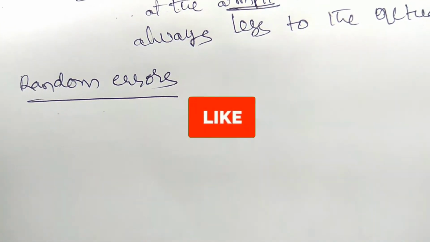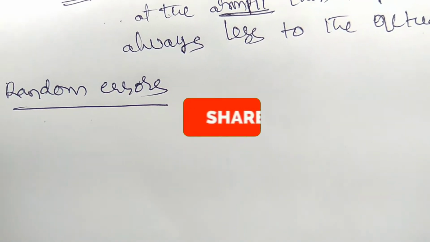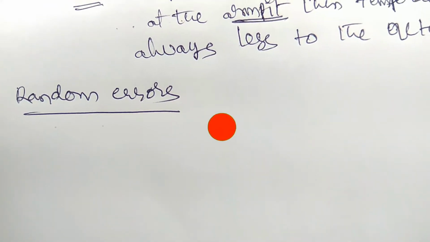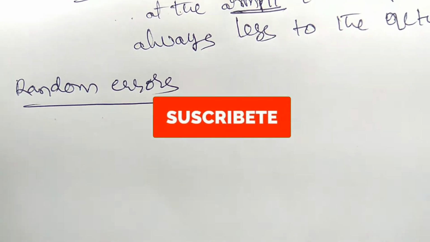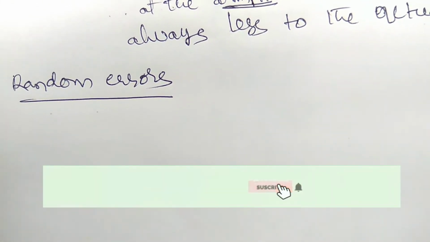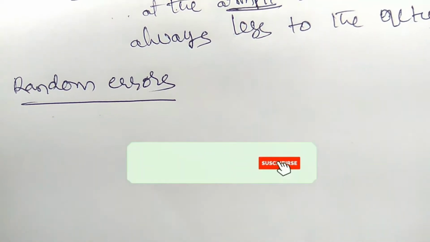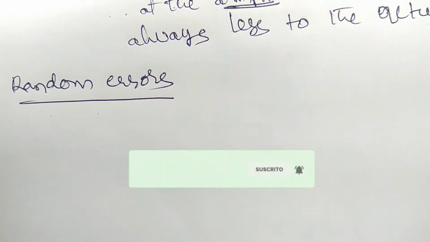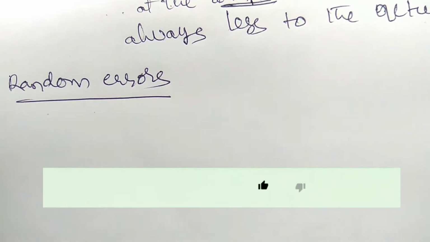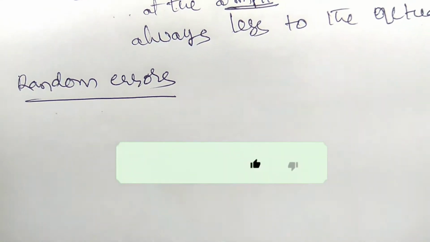For example, the experimental condition: while you are doing the resonance experiment, if we do it in the summertime, the speed of sound is different compared to the winter season. So these climate changes are irregular, and this type of fluctuation belongs to the random errors. Suppose you have to find the voltage supply, there are high and low fluctuations of the supply. So these are the random errors.